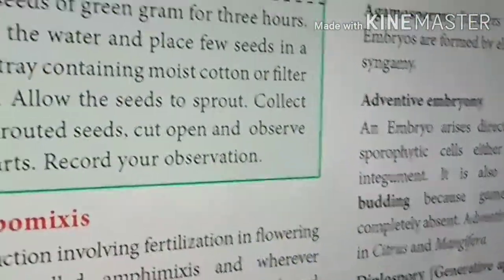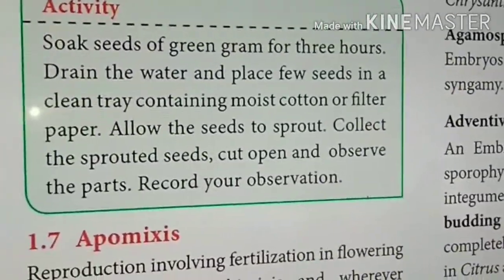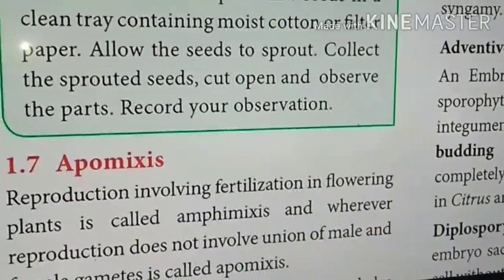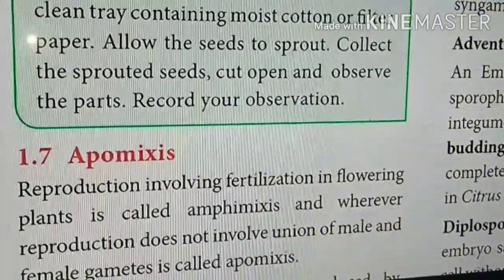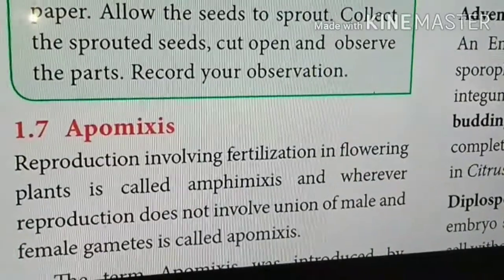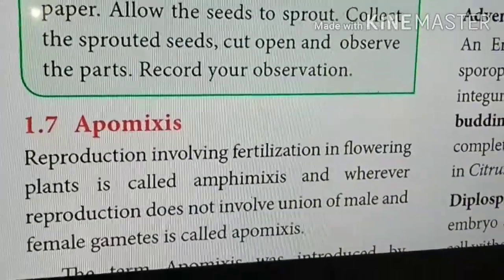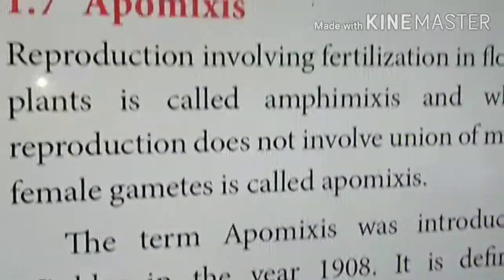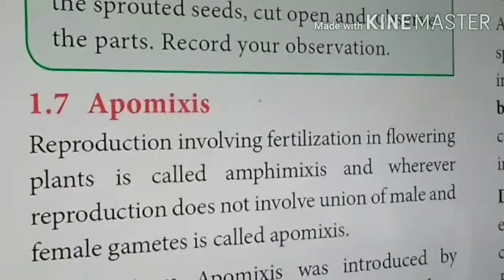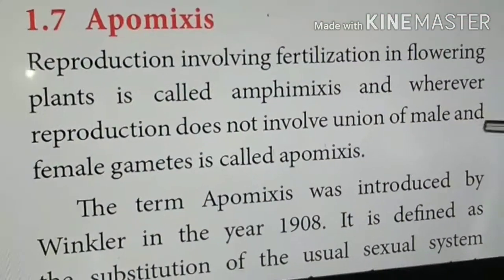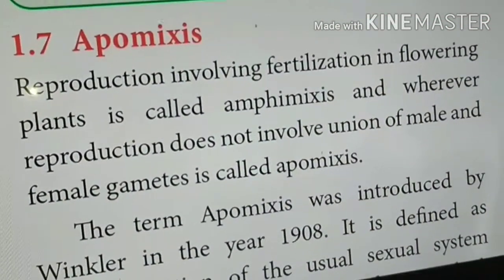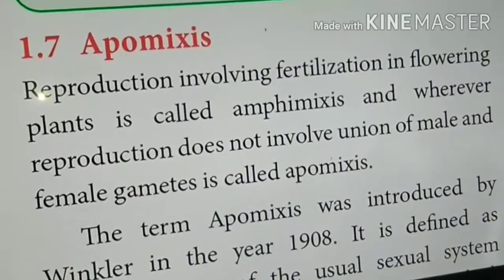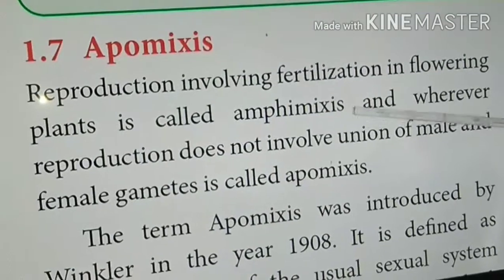It is called apomixis. There are two different types of process, called apomixis and amphimixis. What is meant by amphimixis? First I shall explain about amphimixis. Amphimixis is nothing but the reproduction which is formed by the fusion of male and female gametes. If sexual reproduction is formed after the fusion of male and female gametes together to form a zygote, then this is called amphimixis.